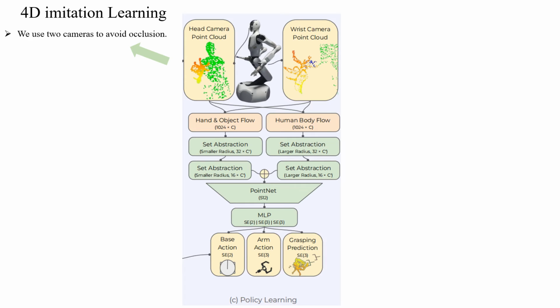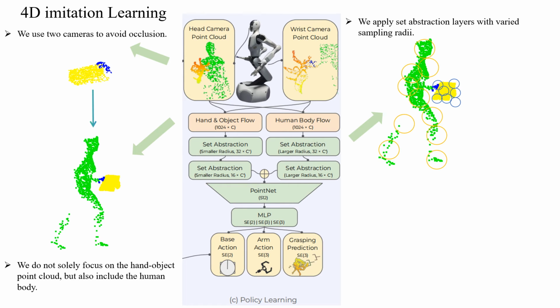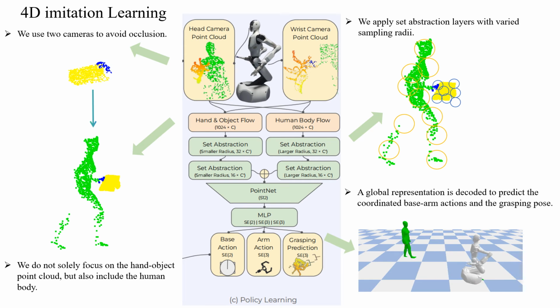Finally, to distill these demonstrations into a visuomotor policy, we employ a 4D imitation learning approach that incorporates both human and object vision inputs, for coordinated base arm action outputs. Unlike previous works that focus solely on hand and object, our approach also includes the human body as input. To address scale differences between body and object point clouds, we apply set abstraction layers with varied sampling radii. The resulting features are merged into a global representation and decoded to coordinated base arm movements, which are essential for controlling a mobile robot.